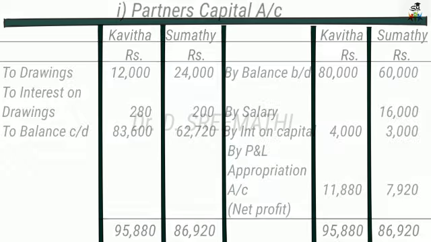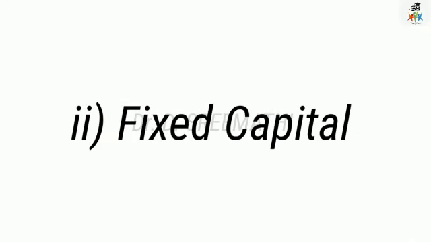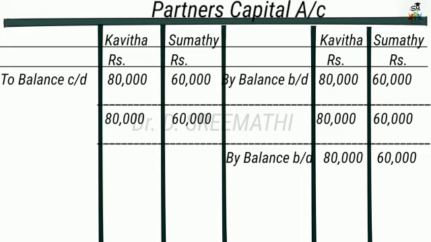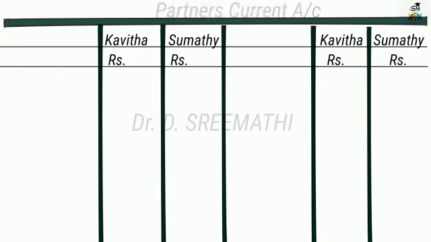And let us see the next method, if the capitals are fixed. Then we have to prepare two accounts, as I told you: the partners' capital account is one and the partners' current account is another. So take the T column, partners' capital account, then Kavita and Sumati. By balance brought down, it is 80,000 and 60,000. Even at the end of the year, we have to take the balance carried down at the same value, 80,000 and 60,000. So next year also it is brought forward with 80,000 and 60,000 only. Other adjustments that are to be recorded should go under the partners' current account. So take the partners' current account.